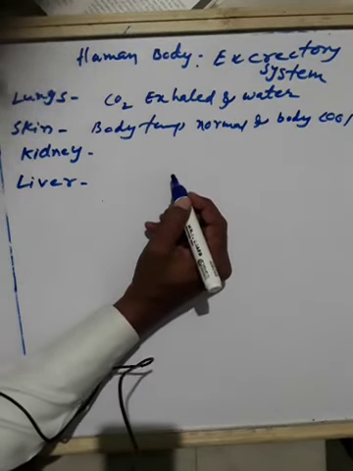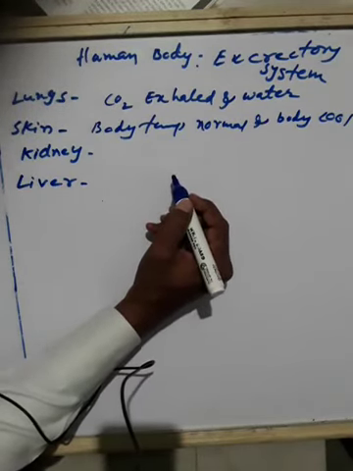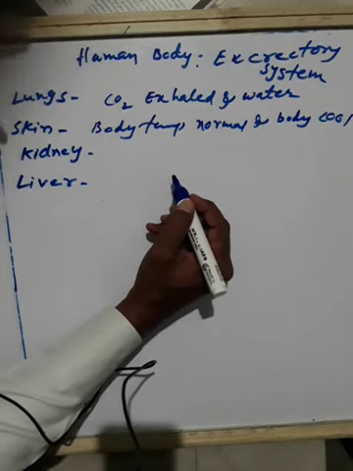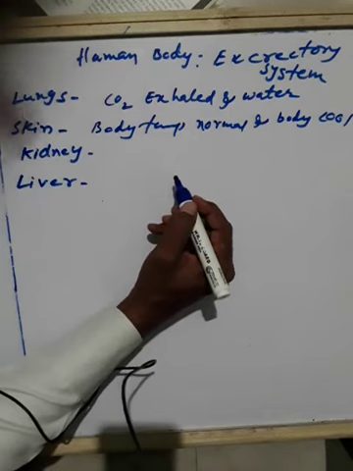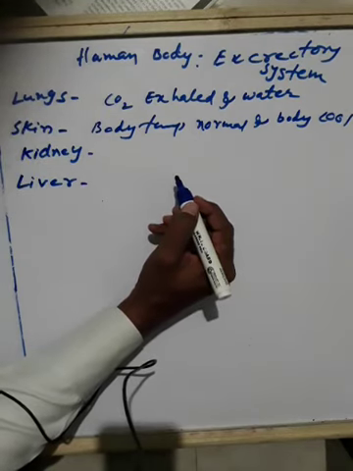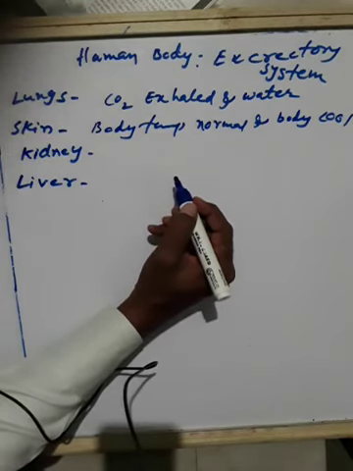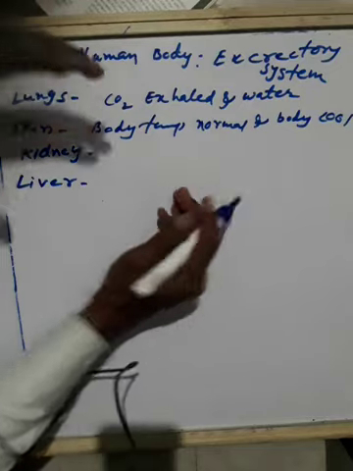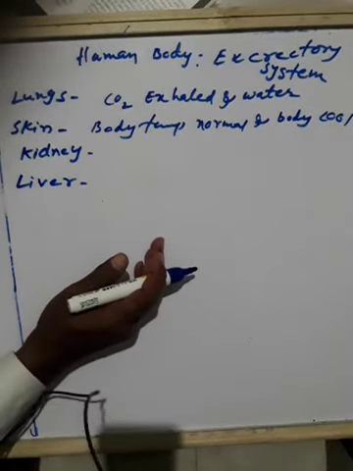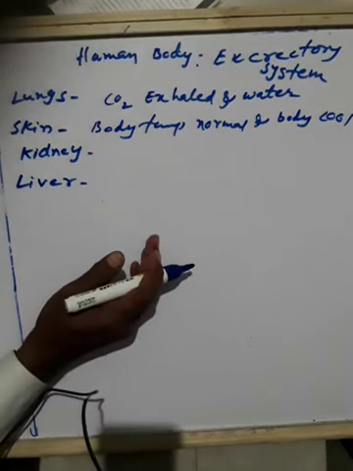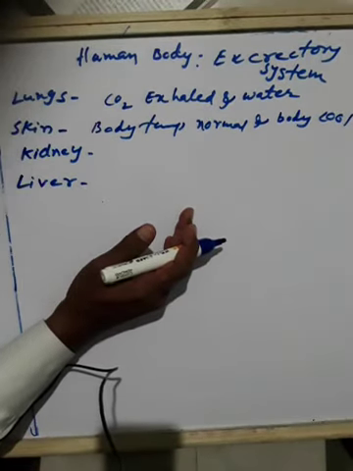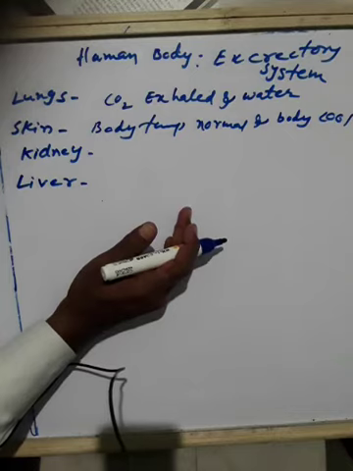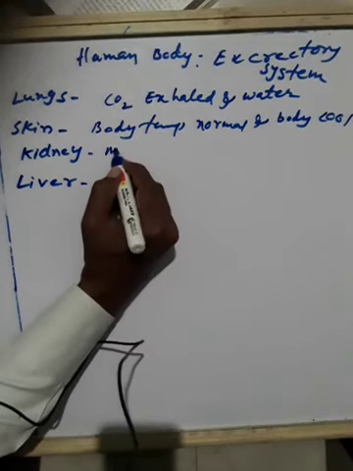So kidneys, I told already, we explained through videos. Kidneys, they will remove the nitrogen waste like urea, which is a byproduct of digestion, along with organic salts and water through the kidneys. Okay. So other than excretion, kidneys also help to maintain the salt and water content in the body.